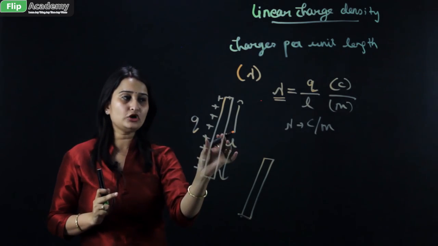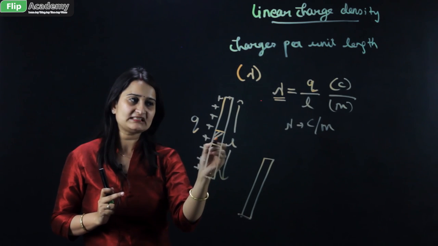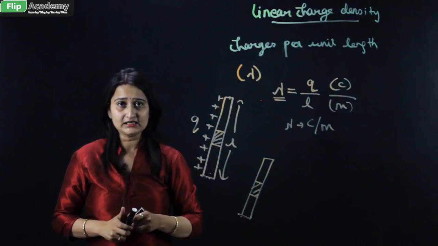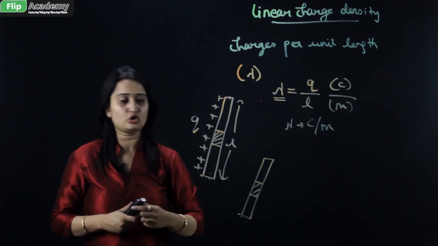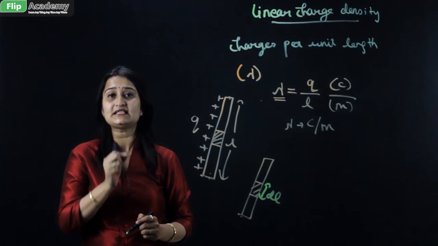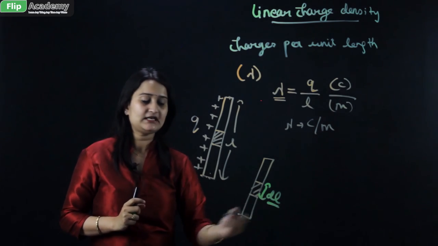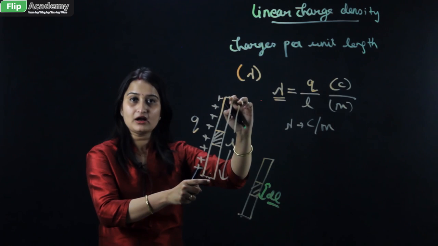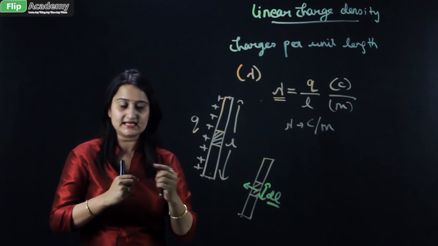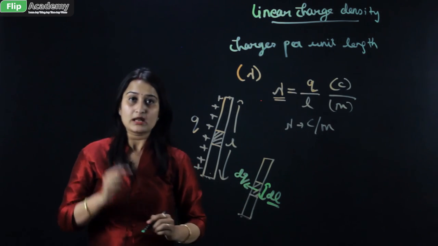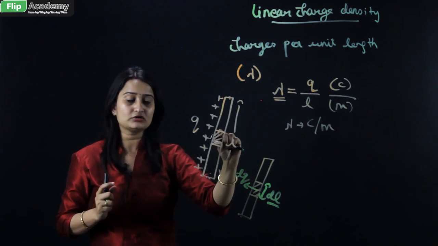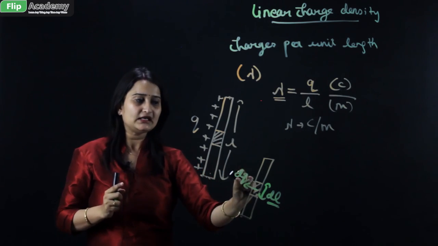Now if I take a smaller cross section of this particular length, like this, then the length of this smaller cross section becomes dL. dL means an infinitely smaller length, so that is represented by dL. dL is a part of the length L. The charge distributed along this dL is represented as dQ, because the total charge along the length L is Q. So the charge distributed along the smaller part of the length will be dQ.